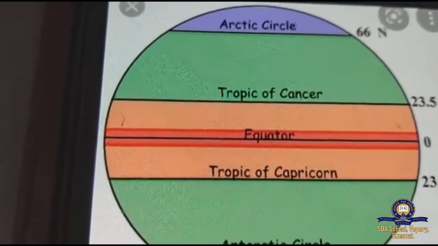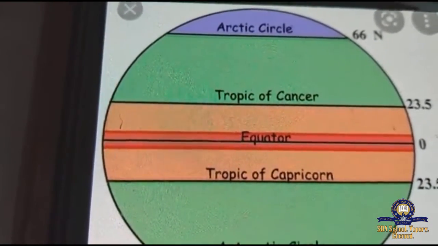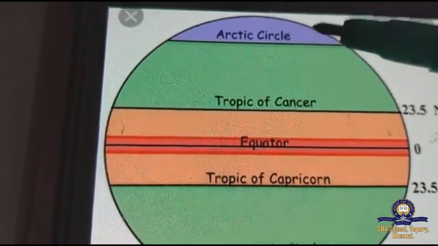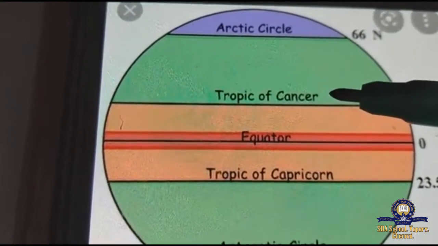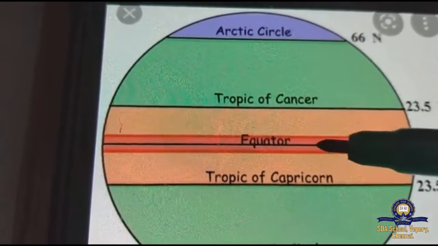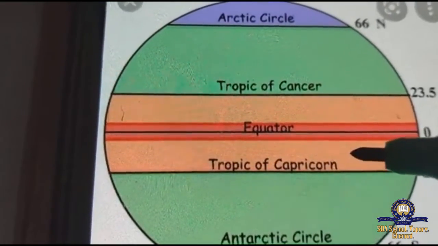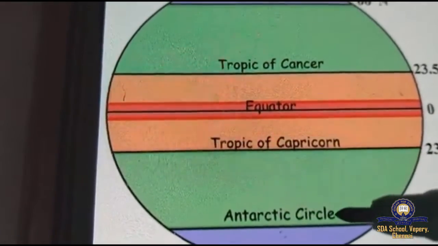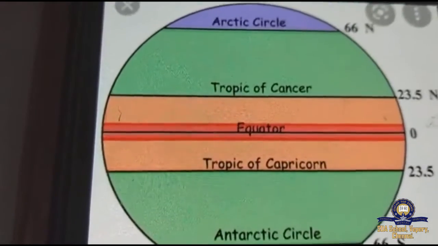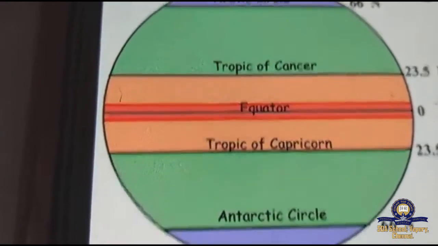This is what we discussed about direction and the importance of parallels: Arctic Circle, Tropic of Cancer, Equator, Tropic of Capricorn, Antarctic Circle, and their measurements are given below.